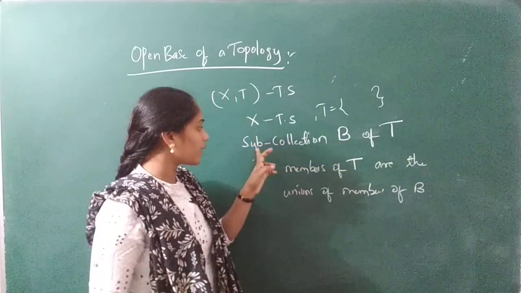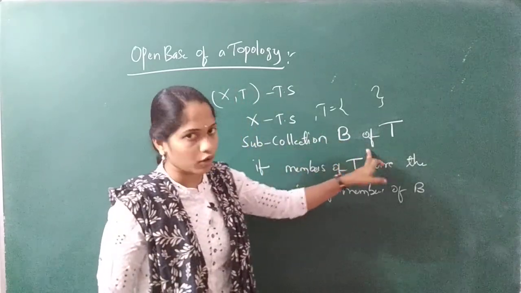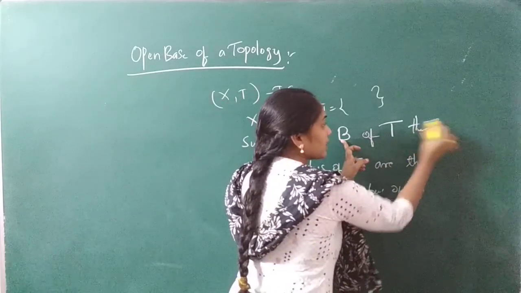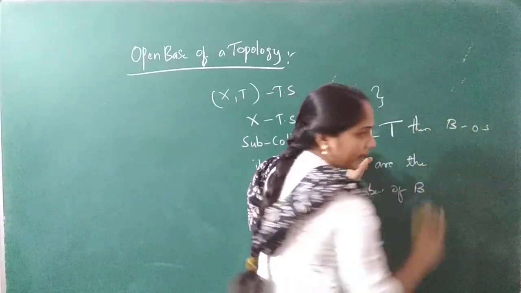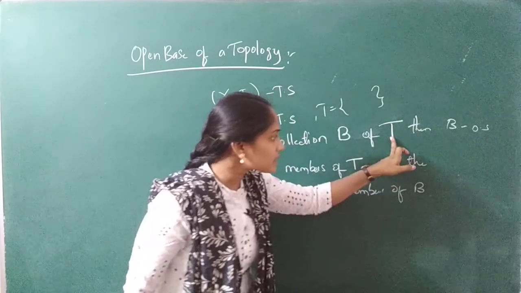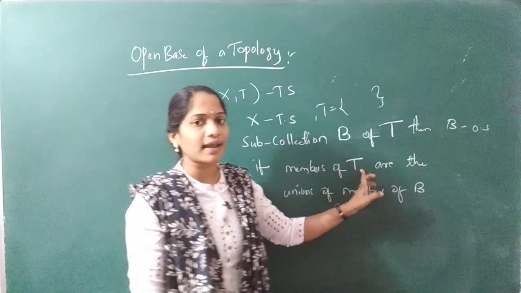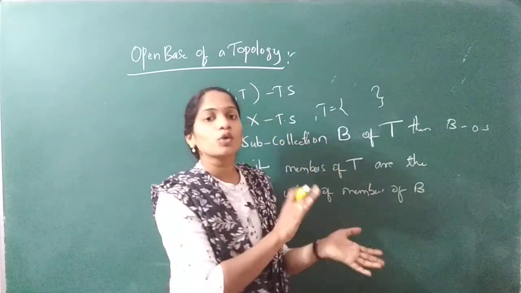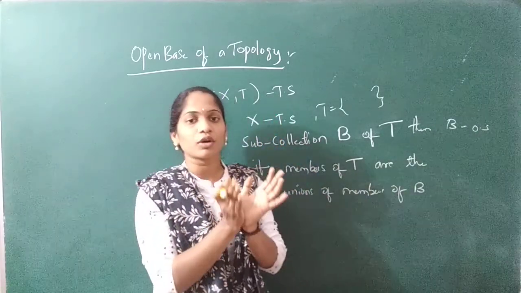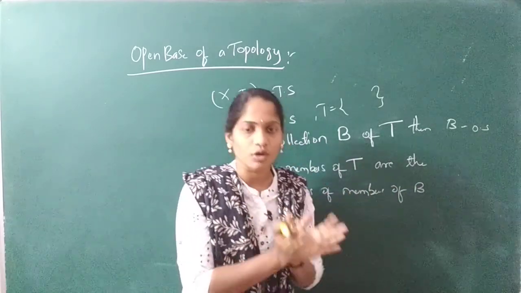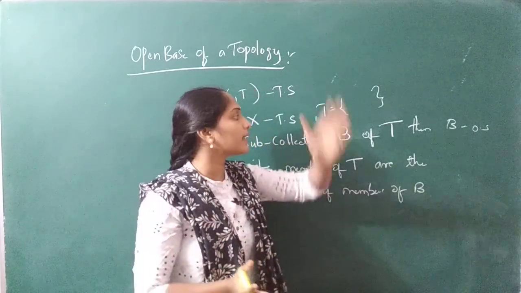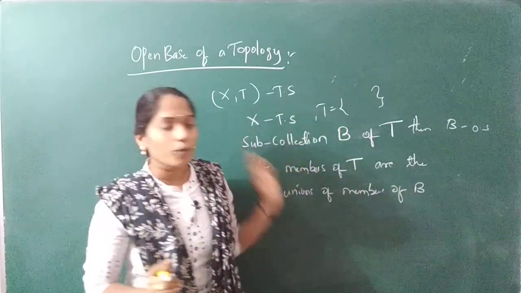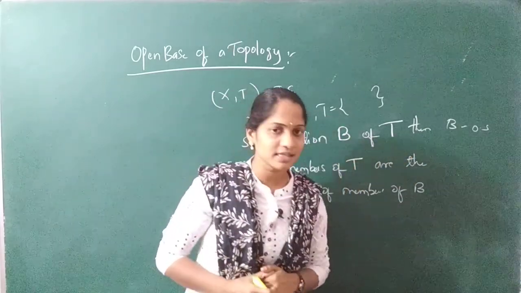At the moment you have to take some sub collection B of tau, then this B is known as the open base if every element in tau is a union of members of B. That is, take any two sets among the members of B, and their union should be in tau. Then this B is known as the open base for tau. Is it clear for you?